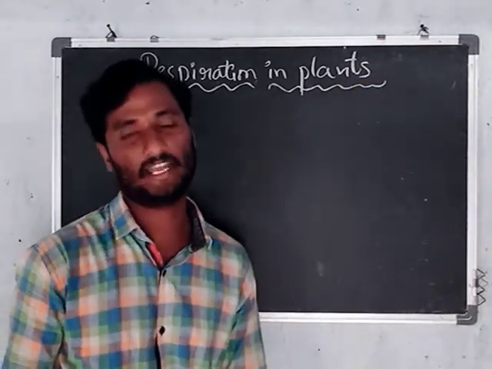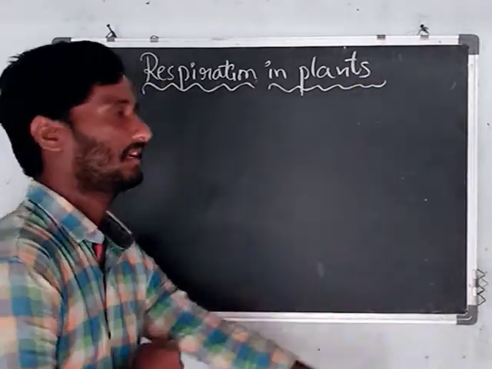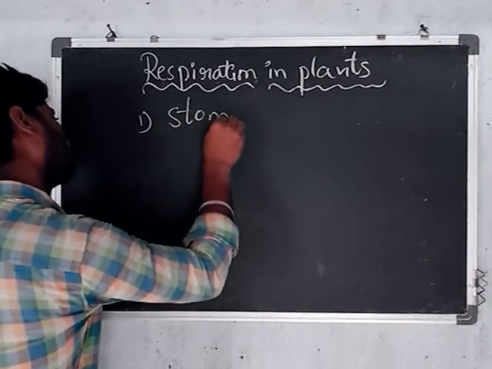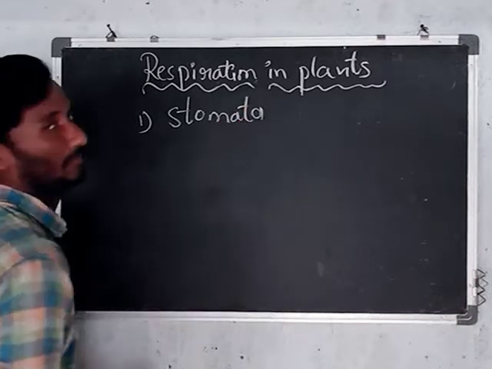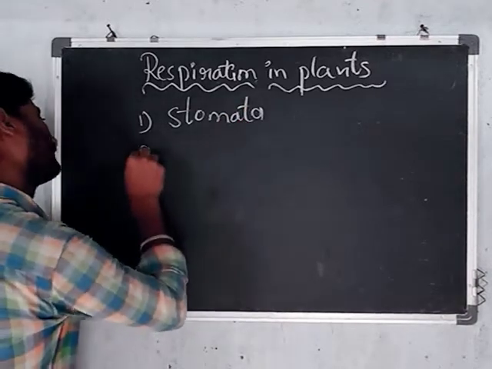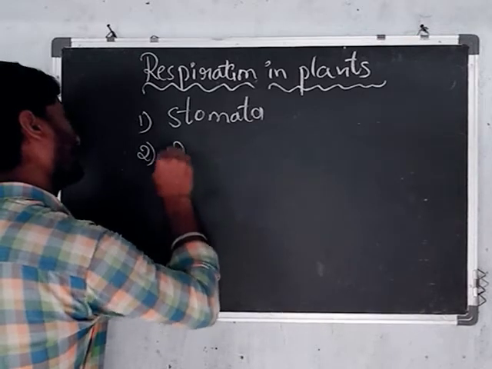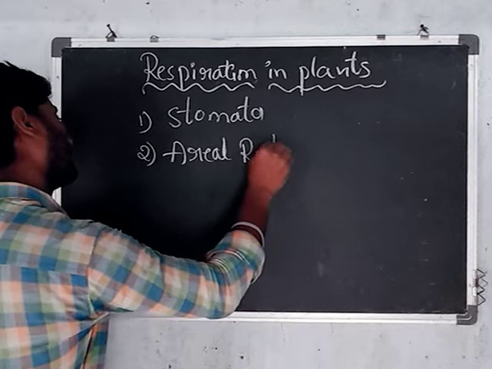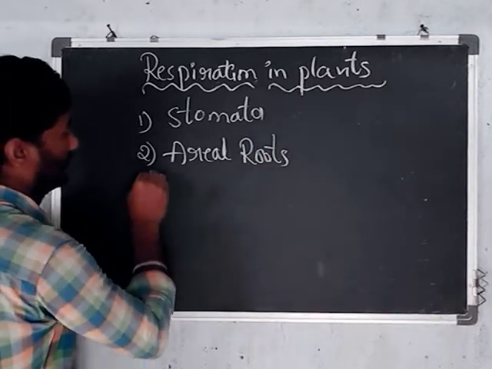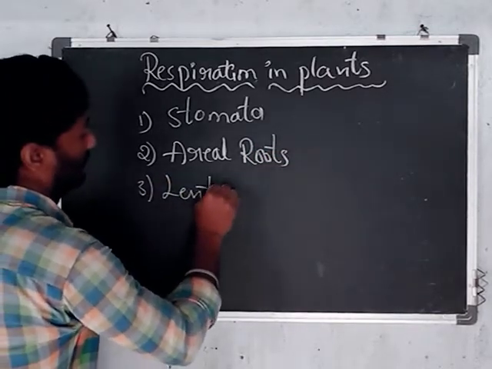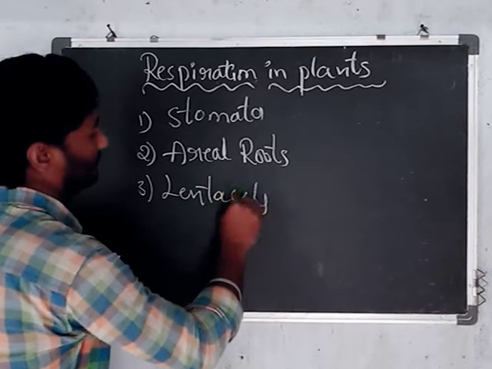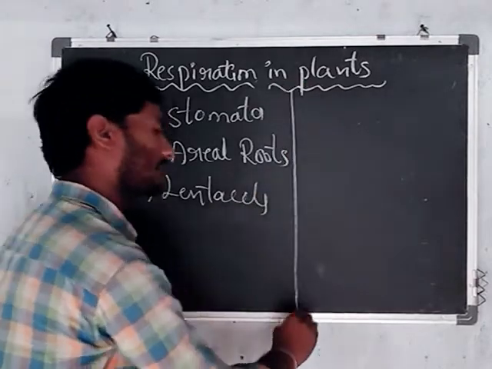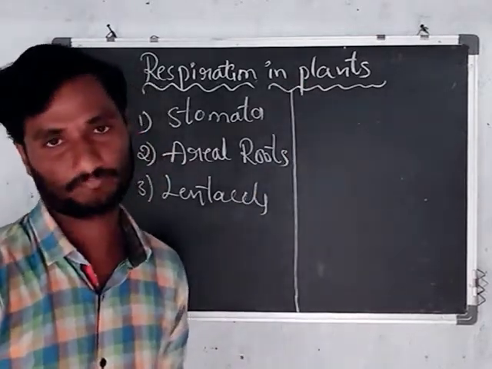Plants also respire through stomata, aerial roots, and lenticels. These are the respiratory organs in plants.